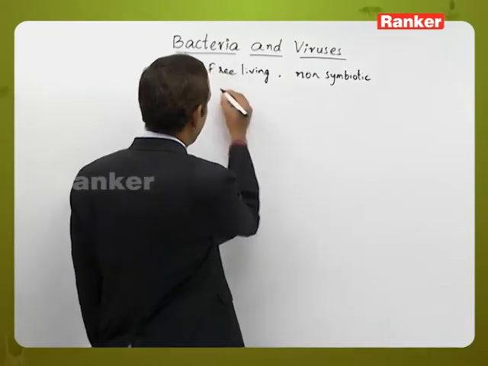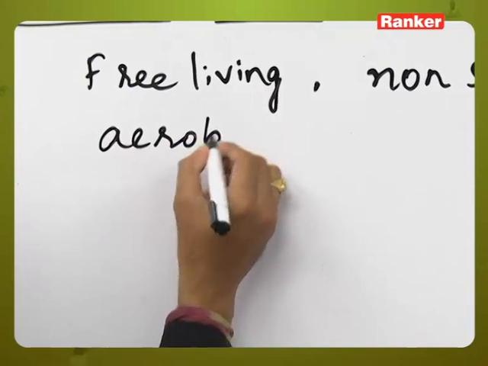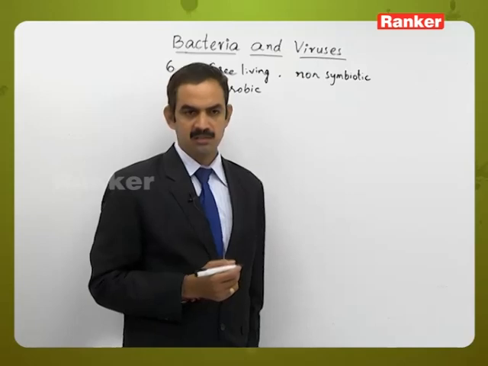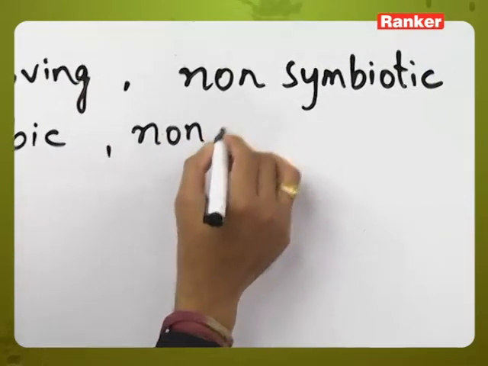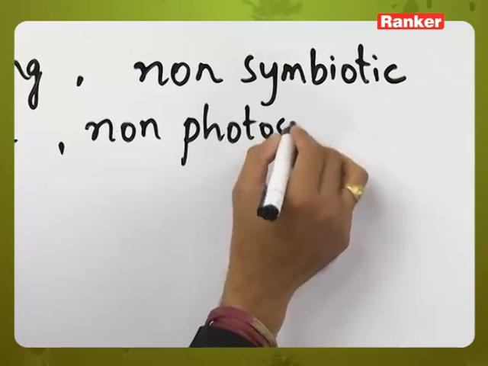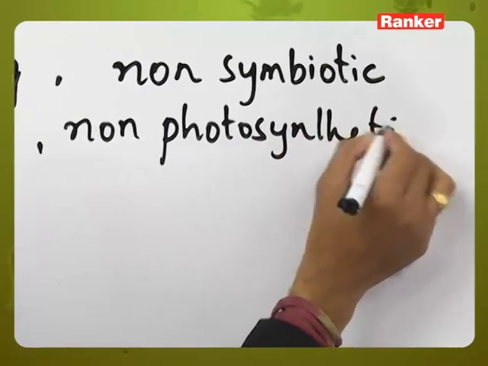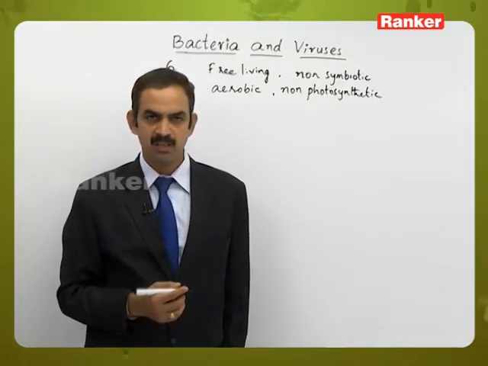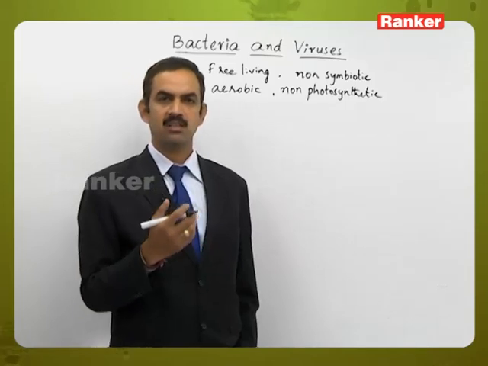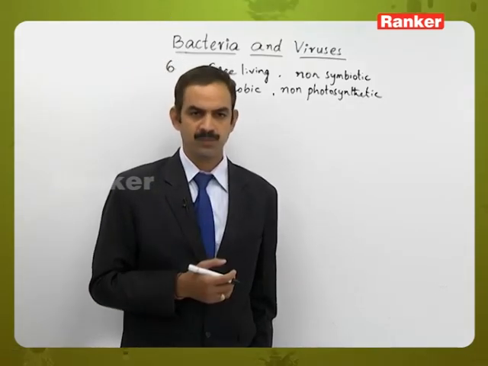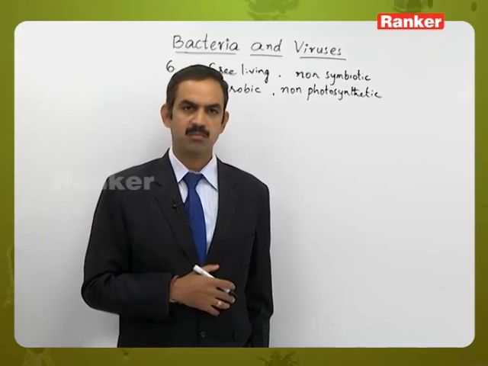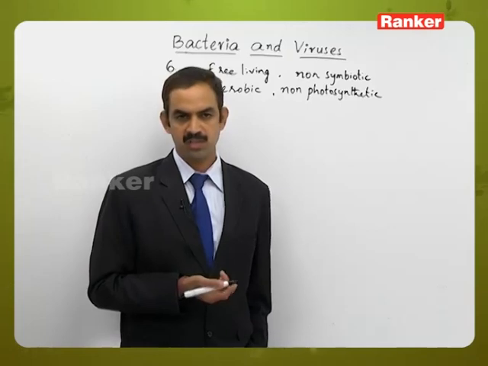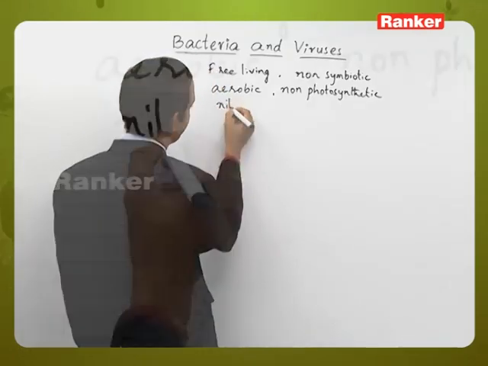And the next one is aerobic. Aerobic means which will perform respiration in the presence of oxygen, and non-photosynthetic. We know that photosynthetic means which will perform photosynthesis and prepare its own food material by trapping carbon dioxide, solar energy, and water. So here it is given as non-photosynthetic, which means it should be a parasite, or it should depend upon the host for its nutrition. And nitrogen fixing.